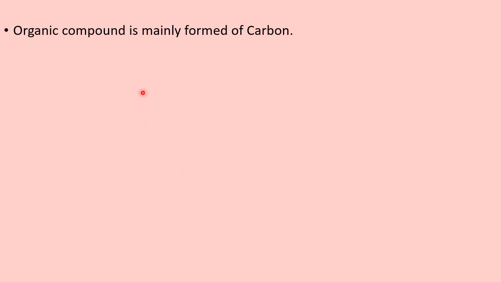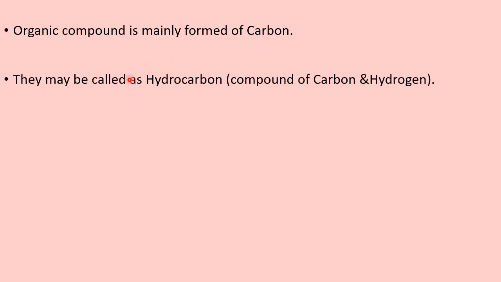Organic compound is mainly formed of carbon. I told you, carbon compounds are called organic compounds. They are also called hydrocarbons. Why hydrocarbon? Okay, because carbon's best friend is hydrogen. So there are many hydrocarbons. Hydrocarbons are the compounds of hydrogen and carbon. We have studied this in the 10th class. Okay. So a variety of hydrocarbons are there. Alkane, alkene, alkyne, all those we study later in this chapter.